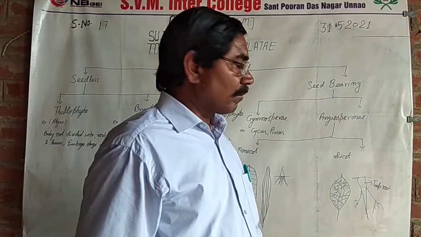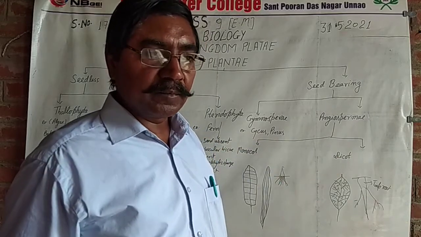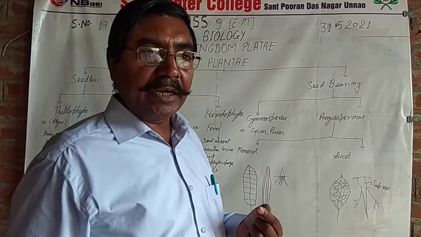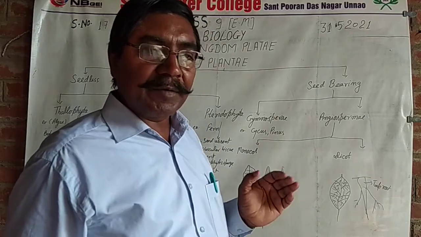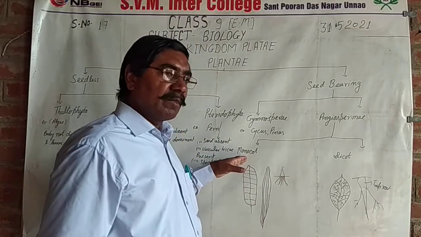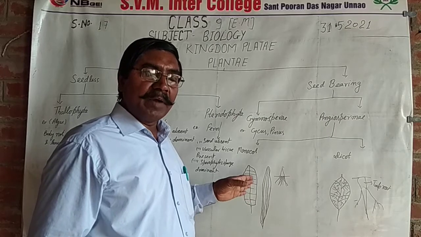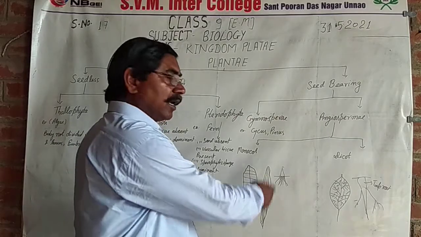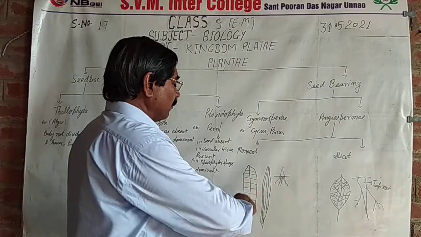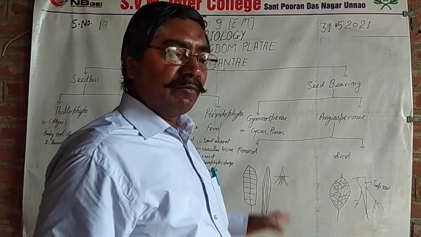Angiosperm plants are of two types, monocotyledons and dicotyledons. Monocotyledons means the seed has one cotyledon, and dicotyledons have seeds with two cotyledons. In monocotyledons, the leaf venation is parallel, such as banana, maize, wheat and rice. Parallel venation. Fibrous roots are also present. They are not woody plants.